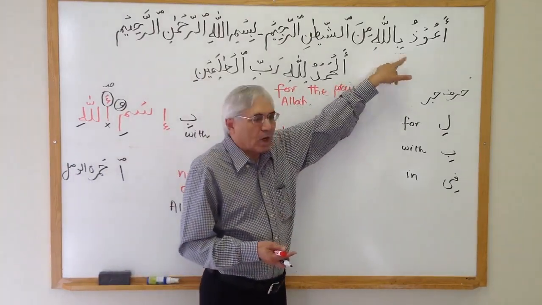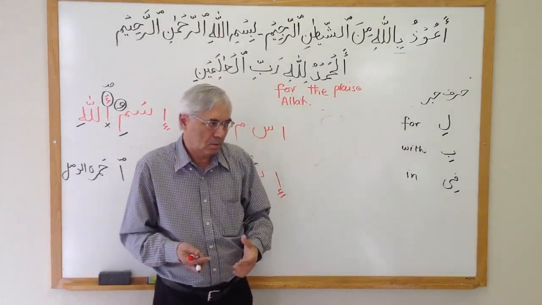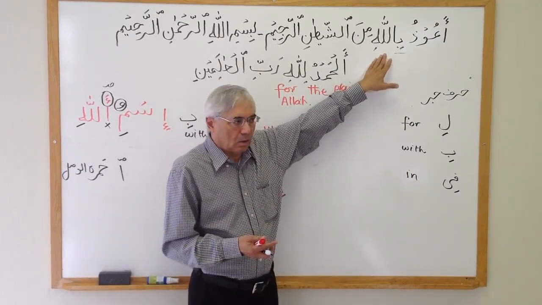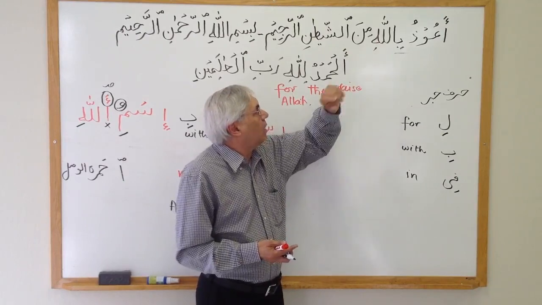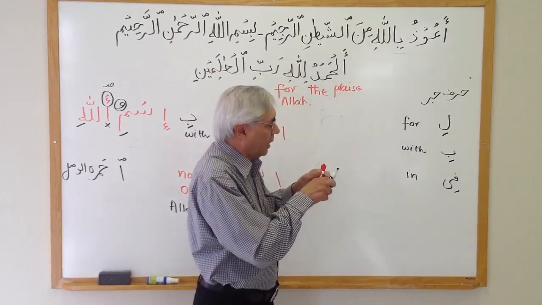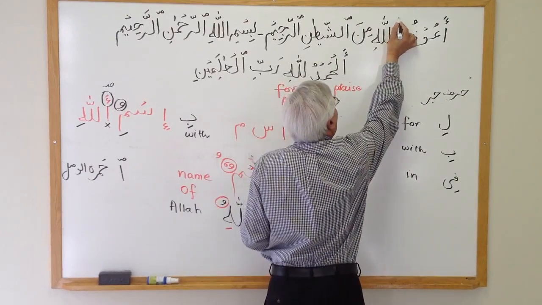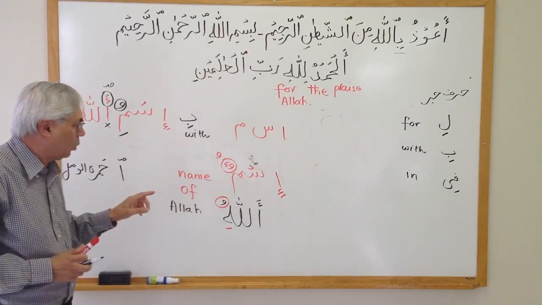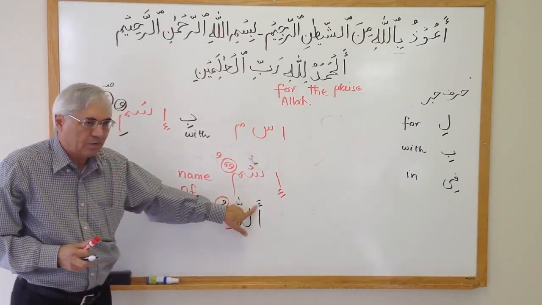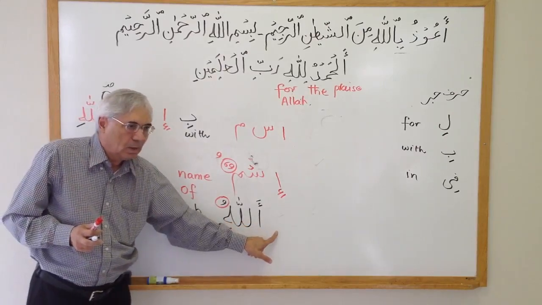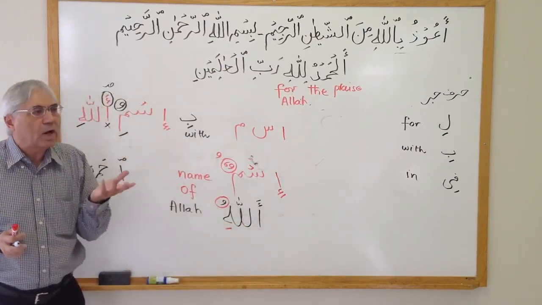And B brought the meaning with or in. So the meaning will be with Allah. Okay? Also, this alif here, you can write down, this is a Hamzatul Wasl, which means the word Allahu has this alif here. Now you're not pronouncing the alif because B wants to combine with it, and why do we do that?